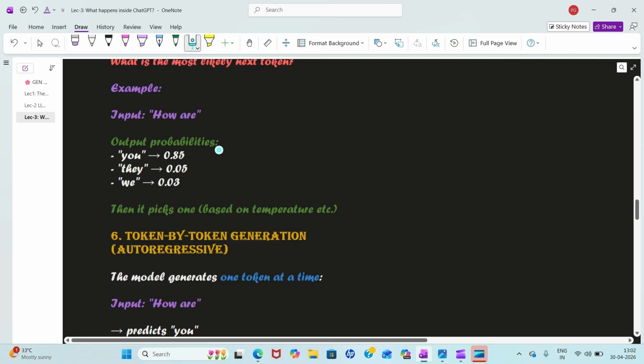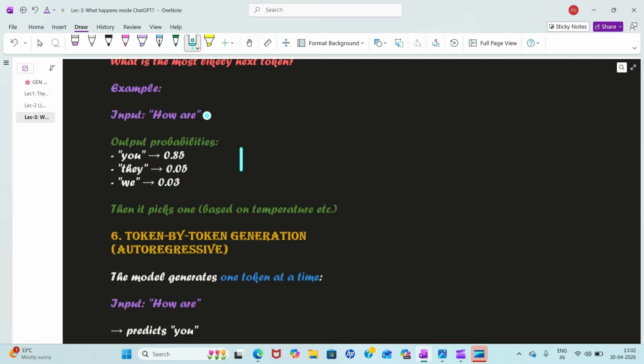Now, don't say that the probability which is near to 1 will come here, because in maths we have understood that 0 is no probability, 1 is full probability. But no, here temperature as softmax plays an important role. If you set your temperature around 0, which is give me only factual information, don't be creative, then it will look at which probability is near to my set temperature, and that nearby token is chosen as the next likely token.